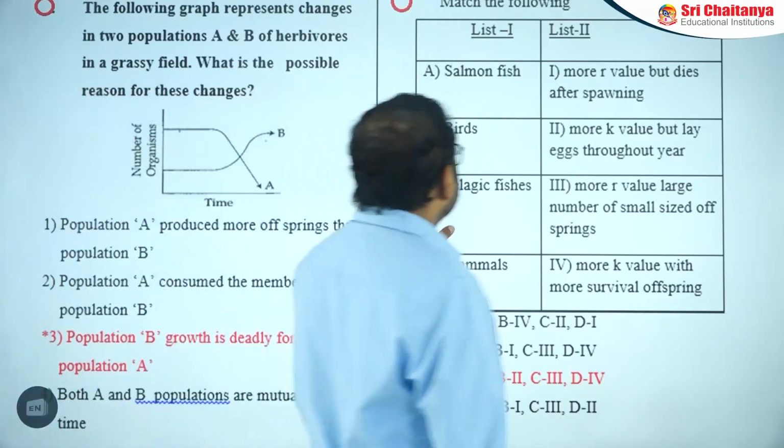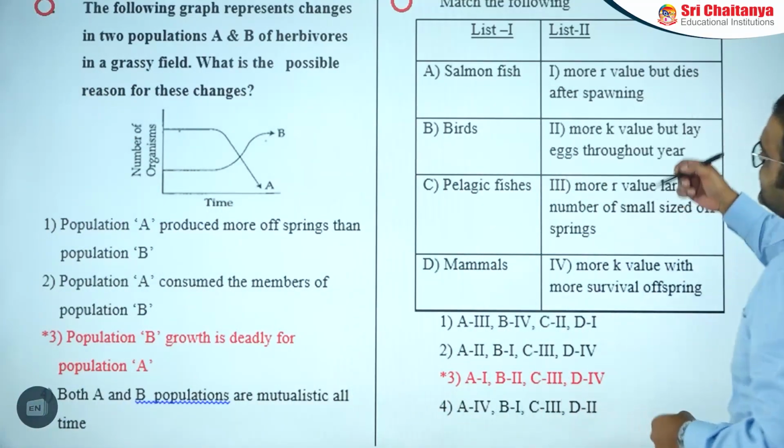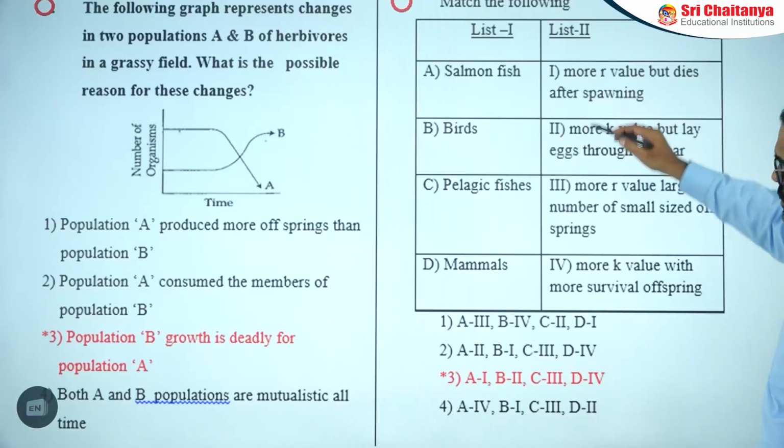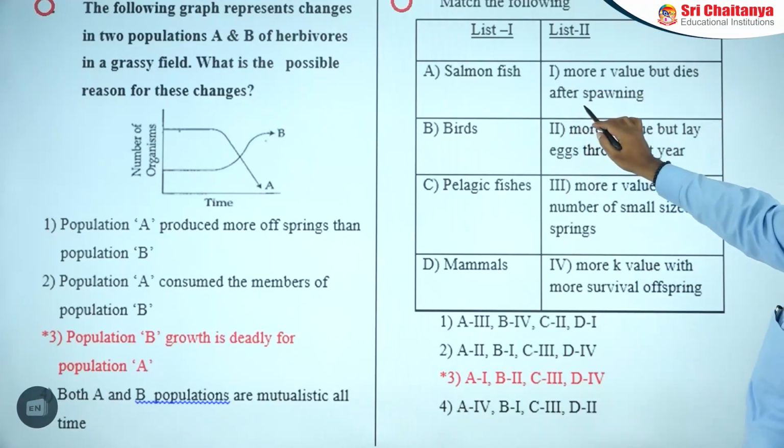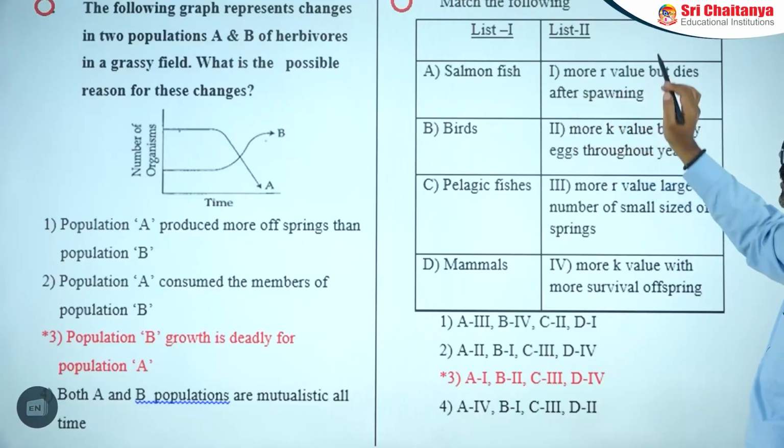Next one, here it is. This is somewhat of an extension of the information. The salmon fish shows a high r value, but dies after spawning. That is the correct point.